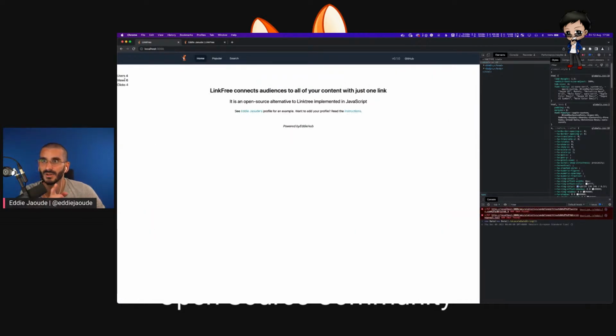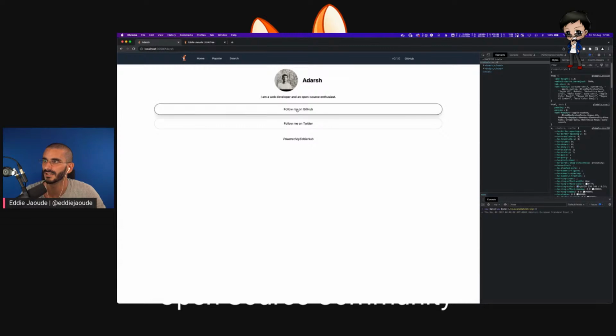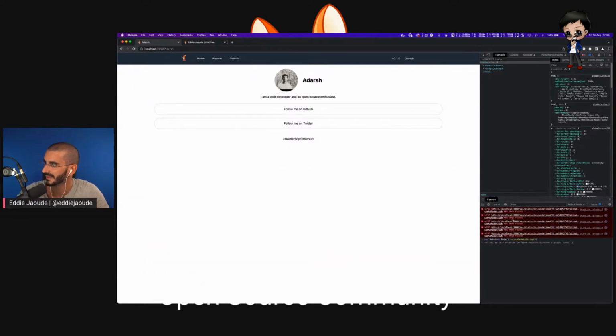And you can see we had 6 profile views and 4 clicks. Let me do a few more clicks. I thought it would have had more. Let's pick another profile. 1, 2, 3, 4, 5. Oh, we've got an error. Just noticed. Aha. So that explains why the clicks are not being counted.